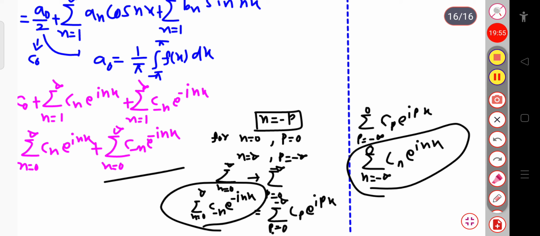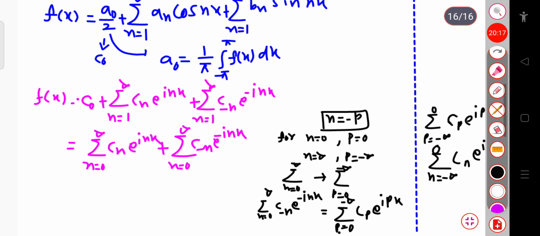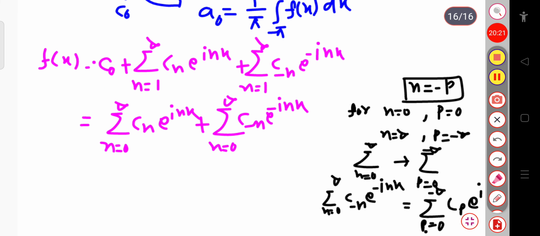This is just the dummy index, so in place of this I am representing it like this, and you cannot go back to this state. Now simply replacing that dummy index p in terms of n, we can write this term as sum over n equal to minus infinite to 0. So let me replace that term. First of all let me write the first term, that is equal to sum over n equal to 0 to infinite.